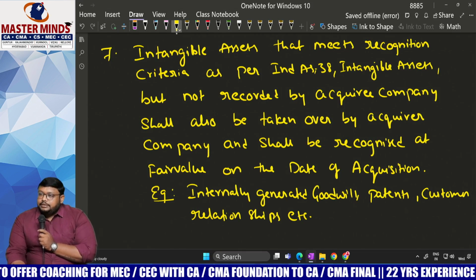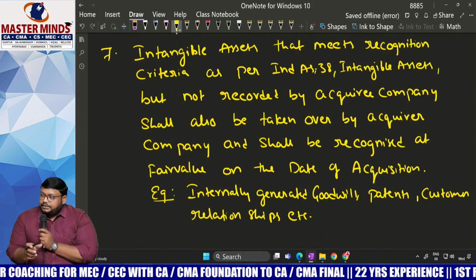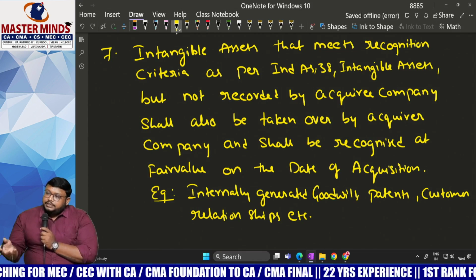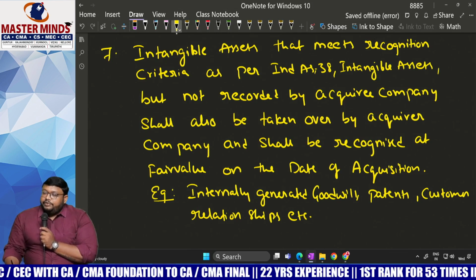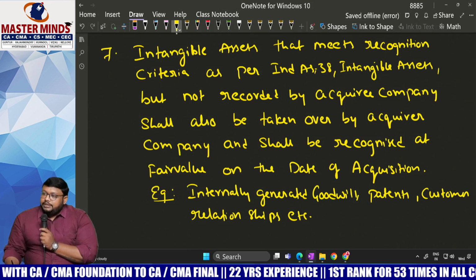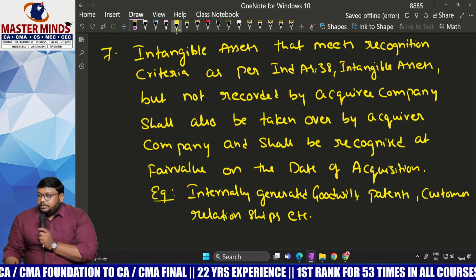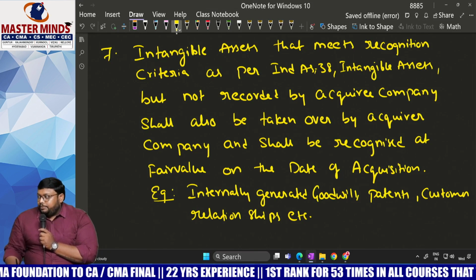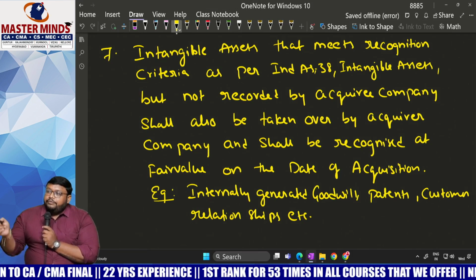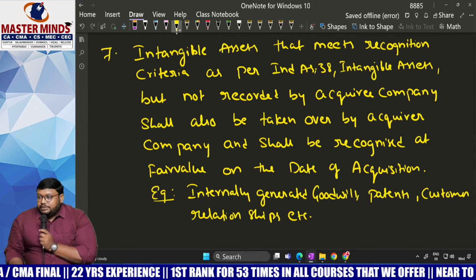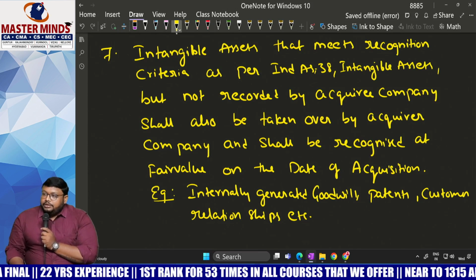Sometimes it will be under the research stage, sometimes under the development stage. Whatever the stage, if any patents are internally generated by the company because of their research and development, and they are not recognized by the acquiree, we have to recognize them at the time of acquisition at fair value on the date of acquisition.